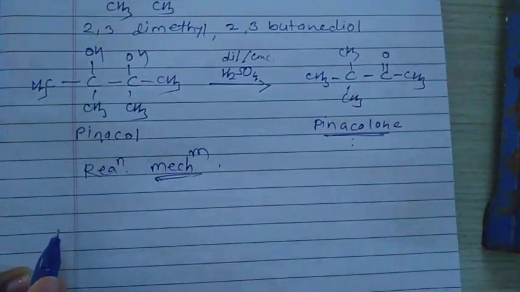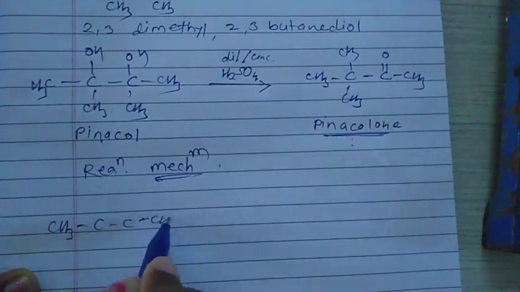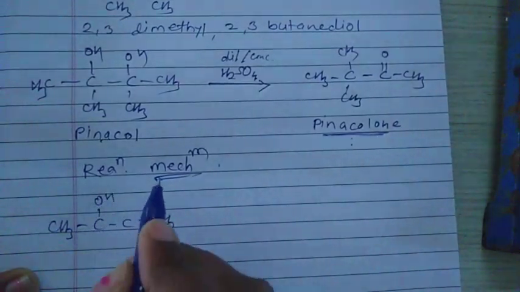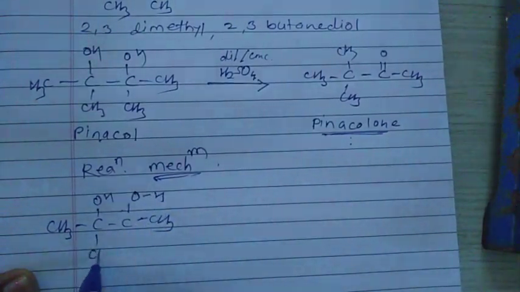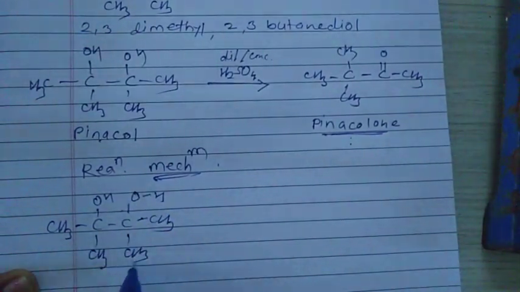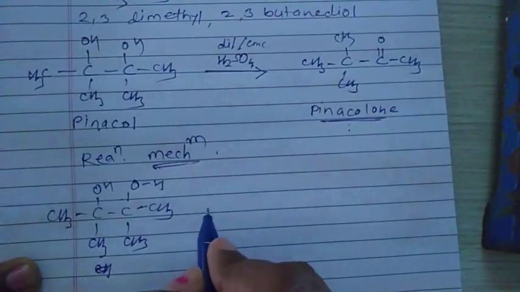What happened here? This pinacol, that is CH3, C, CH3, OH, and here also OH, this is CH3 and CH3. This is the pinacol compound.